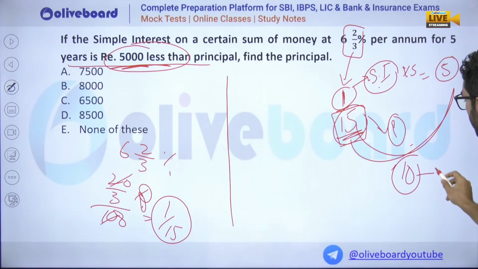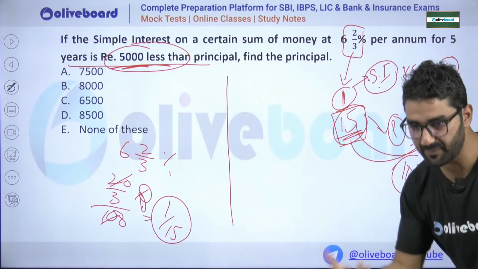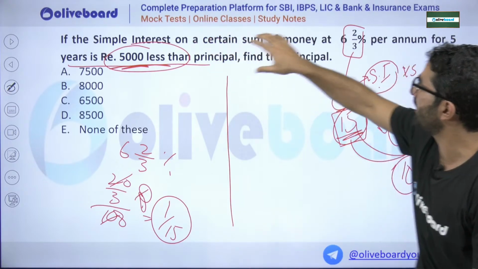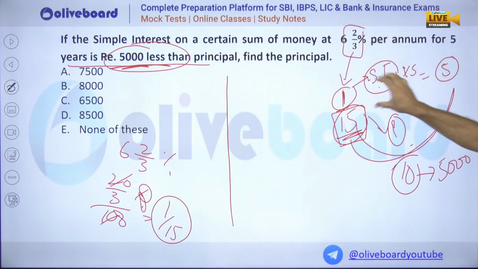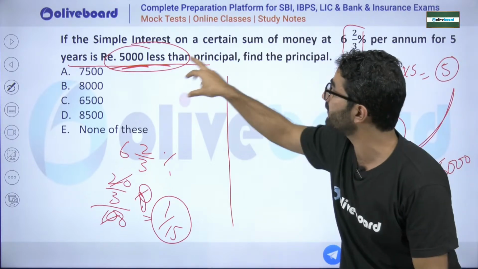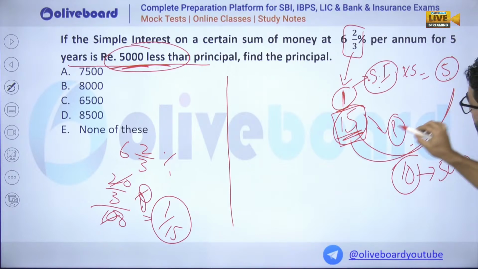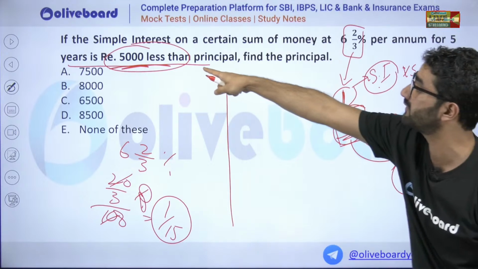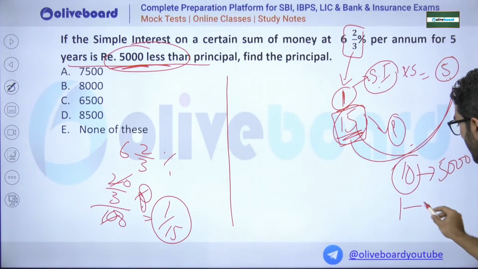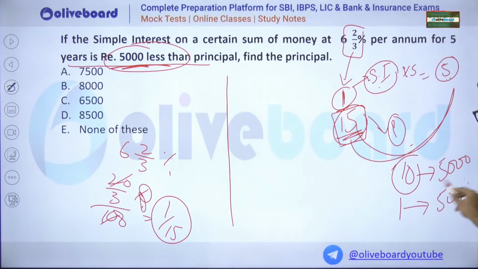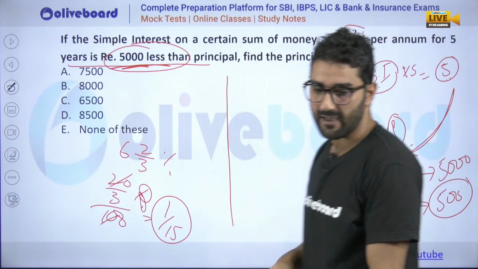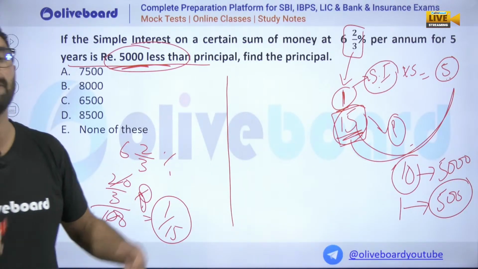Hope it is clear to everyone. This is nothing but 5,000 given in the question. I'm repeating again: the simple interest on a certain sum at this rate, calculated for 5 years, multiplied by 5, is 5,000 less than the principal. Means this 5 is the simple interest, the principal we have 15, it is how much less than 10? That value is given as 5,000. What is the value for 1 unit? It will be 500. Value for 1 is nothing but 500.